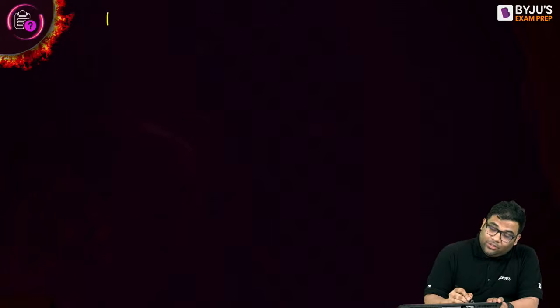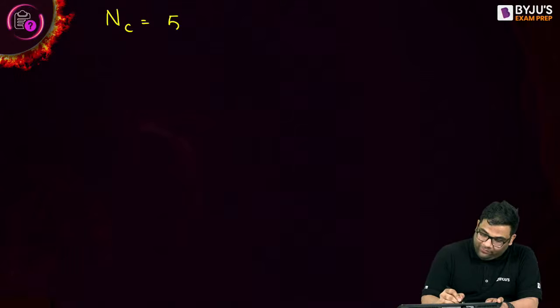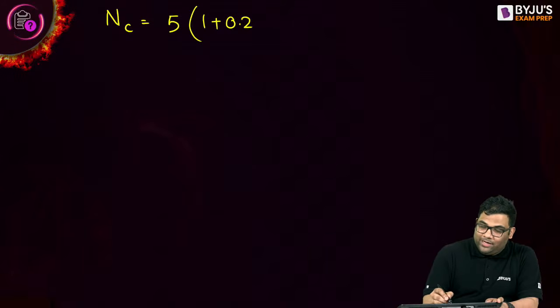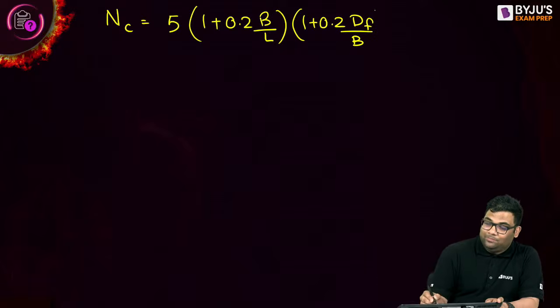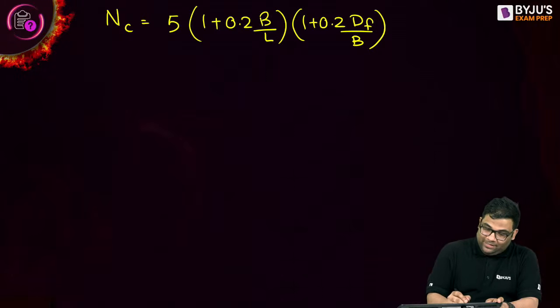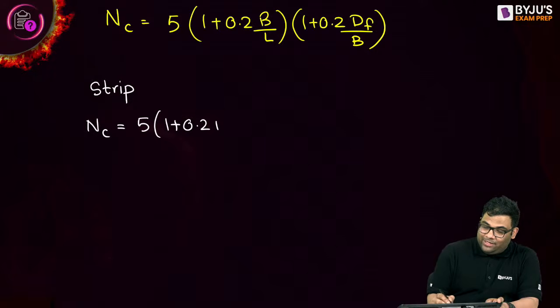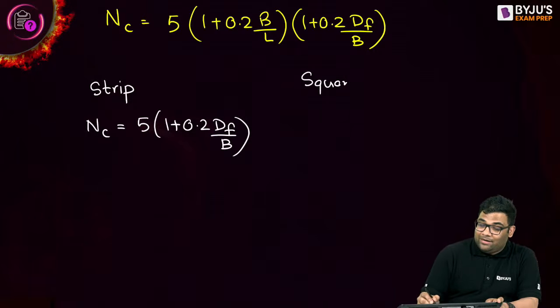For rectangle, your NC is equal to, as per Skempton, 5 into 1 plus 0.2 b by l, then what? Into 1 plus 0.2 df by b. Yes. For strip footing, this will become what? 5 into 1 plus 0.2 df by b, right? And for square and circular, it will become what? NC is equal to 6.